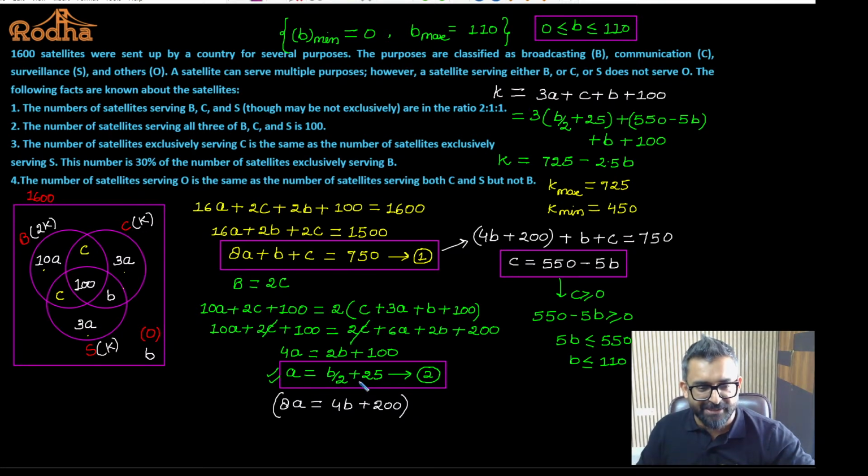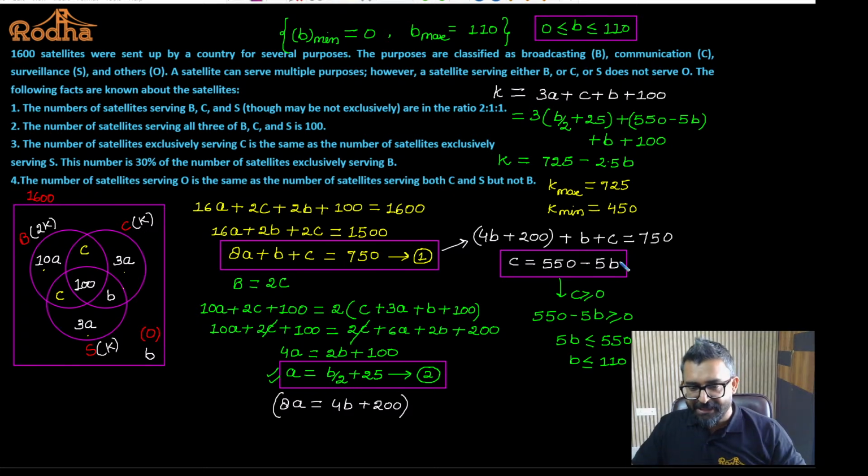Fine, completely. I took out the value from here. So this will turn out to be 3B by 2 plus 75 plus 550 plus 100. That will make it 725 minus 2.5B. Fine. And if I look at the value of B, B minimum is going to be 0. I can put B as 0 anywhere, not a problem. And if I want to find out the maximum value of B, I have to look at the equation where B is in negative. Okay.